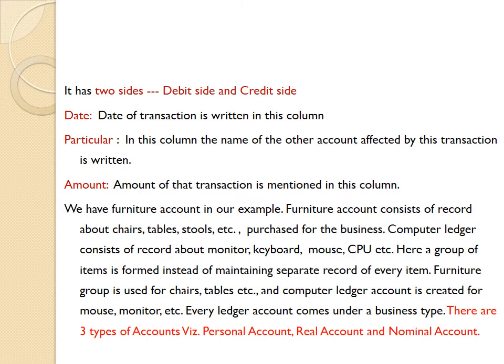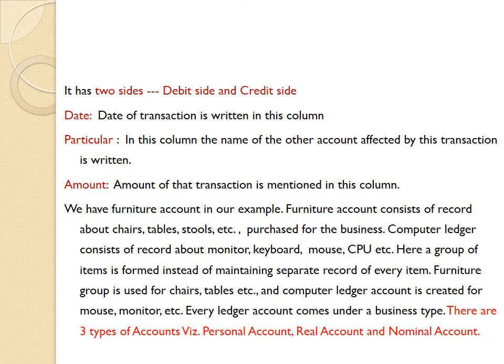Computer ledger consists of records about monitor, keyboard, mouse, CPU, etc. Here a group is formed instead of maintaining a separate record for every item. We are making a group, that is the computer account, the computer ledger account. Under it we consider mouse, CPUs, keyboards like this. In the furniture group we consider chairs, tables, stools, etc.